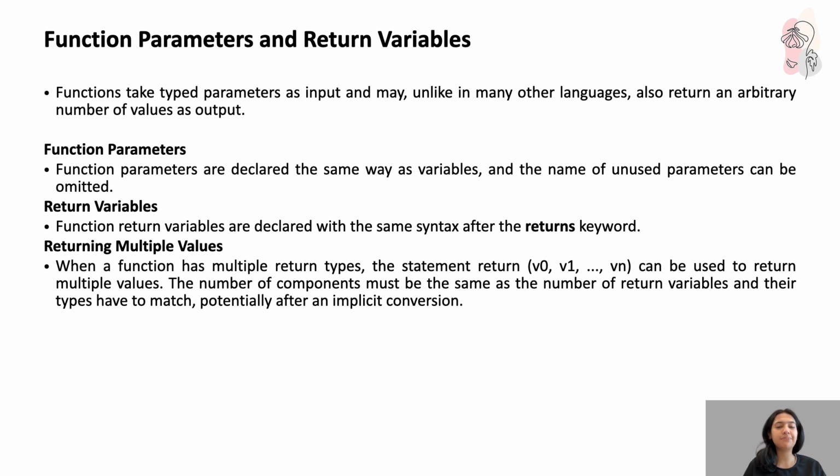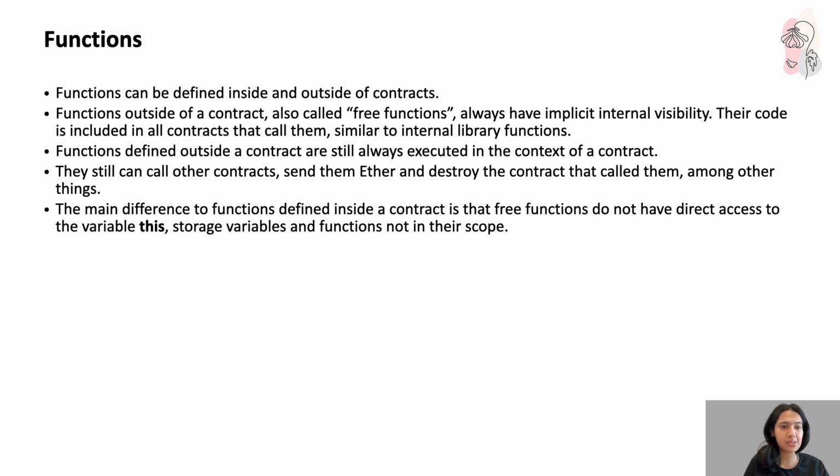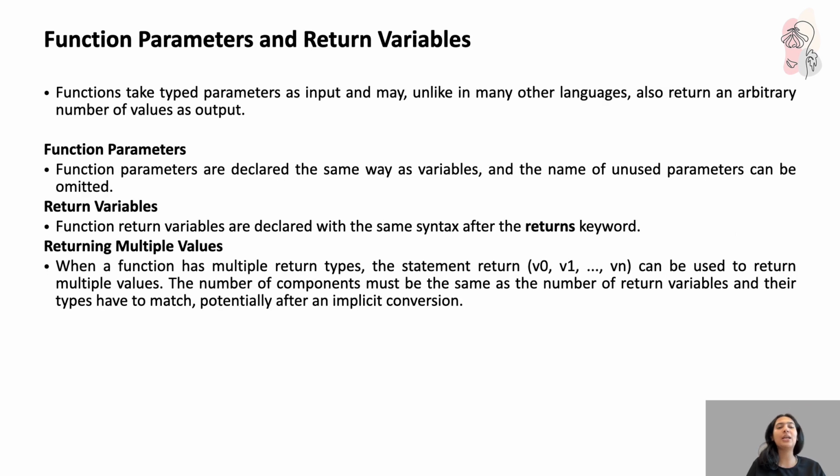And then there is the ability to pass parameters and define the return types. What is different is the statement you see on the screen, return with the values v0, v1 going up to vn. This is not something we use in general programming languages, where there's only one return value. But here you can have multiple return values. So I think we're done with the two types of functions, the parameters, and the return types.